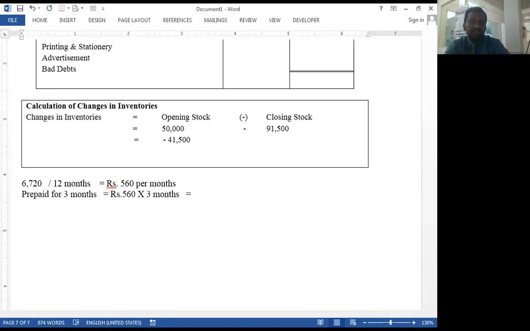So this is the amount of prepaid: 1,680 is the prepaid insurance.